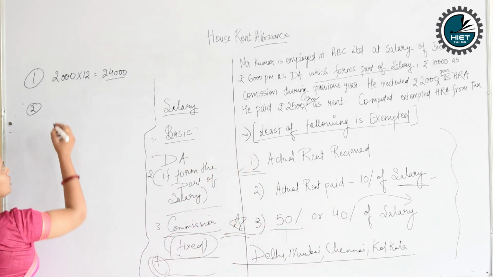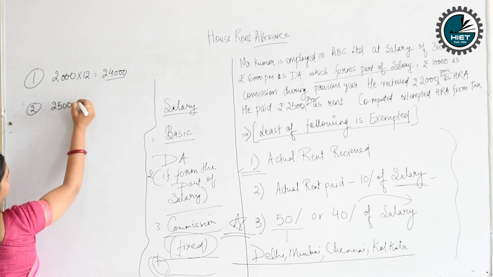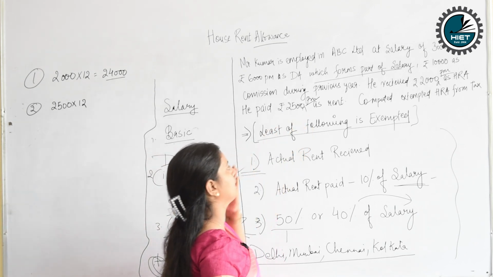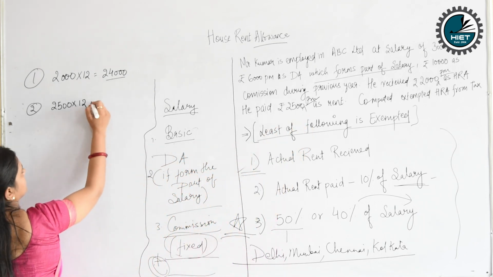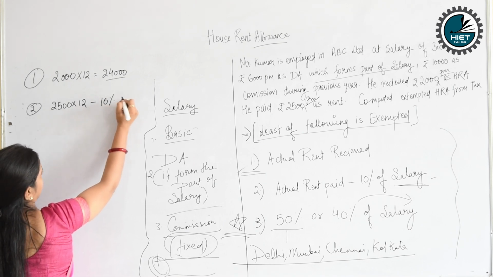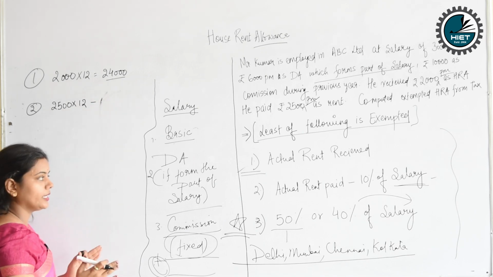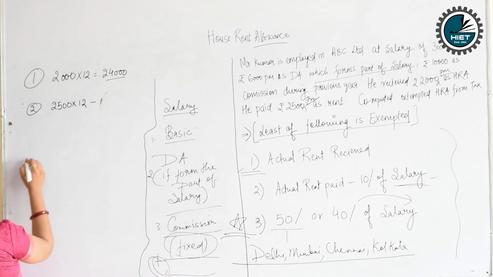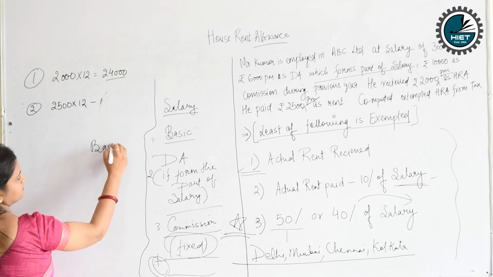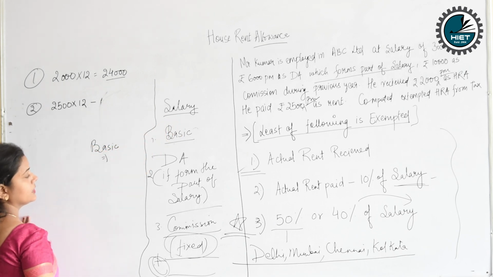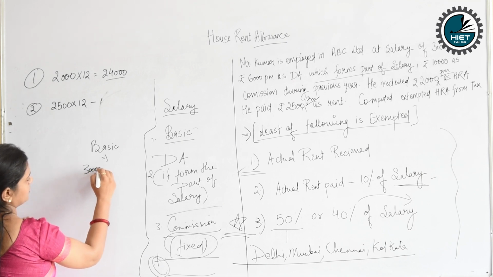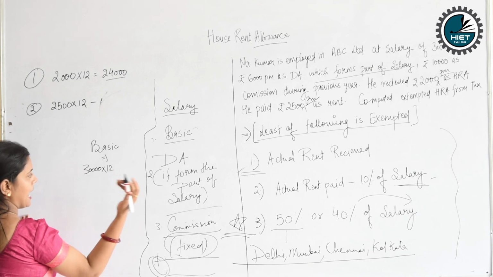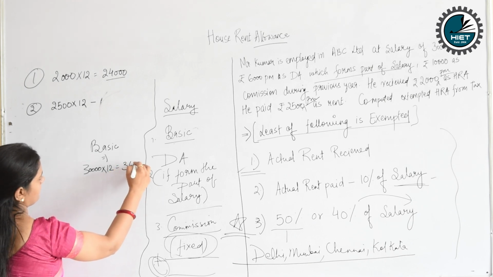Actual rent, what has he paid? 2,500 per month into 12. Every month he pays 2,500. That is the rent part, minus 10% of the salary. So we will now calculate what the salary is. How much basic is given here? The basic amount of the salary is 30,000 per month. We multiply by 12 because every month he gets 30,000. The annual income is 3,60,000.